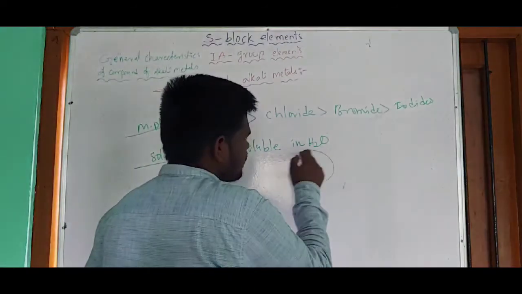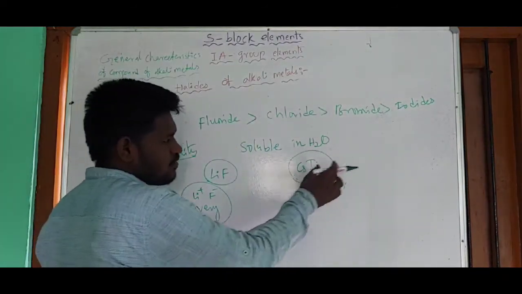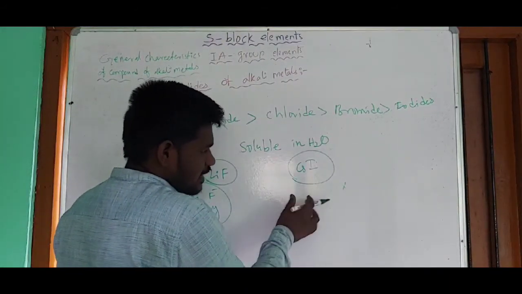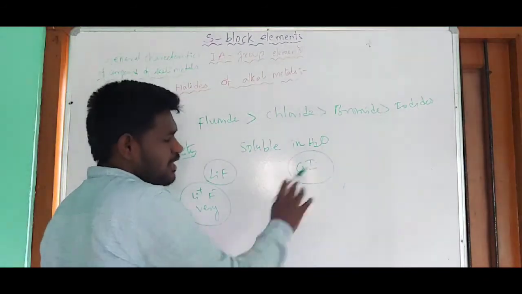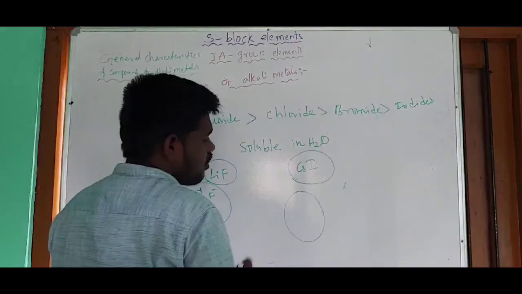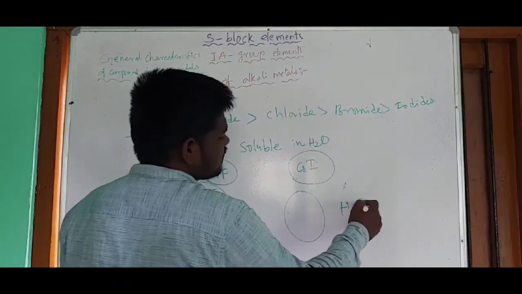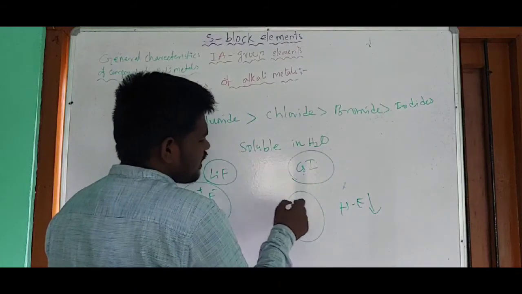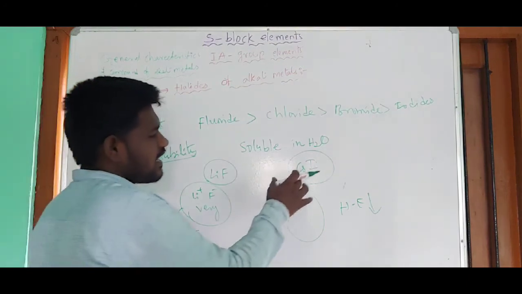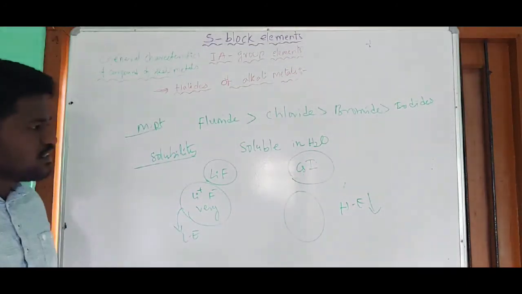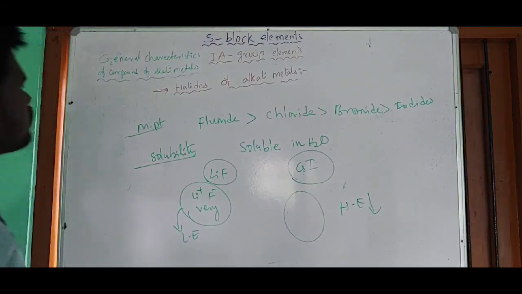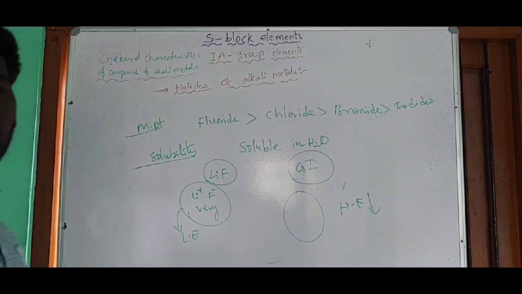And in this case, the hydration energy of these ions is very low. When you dissolve cesium iodide in water, the hydration energy liberated by the ions Cs+ and I- is very small. When the size of the ion increases, hydration energy decreases. Cs+ has a large size, and I- also has a large size. Due to the large size, their hydration energy values decrease. That's why this is insoluble or only slightly soluble in water. So that is about the halides of the alkali metals.